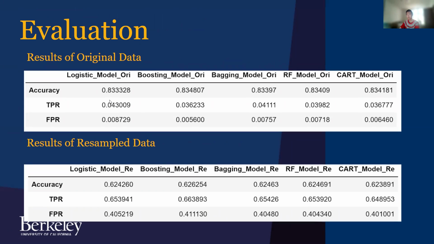And as we talked about earlier, this is the result of original data. We have the original baseline model close to 80%, and it's not a huge improvement, and it results in very low TPR, FPR. But this is the result of resampling data. At the very last, based on the two models, we decide to adopt the boosting model, since it does have the highest accuracy and a very high true positive rate with an acceptable false positive rate. Thank you very much for listening.